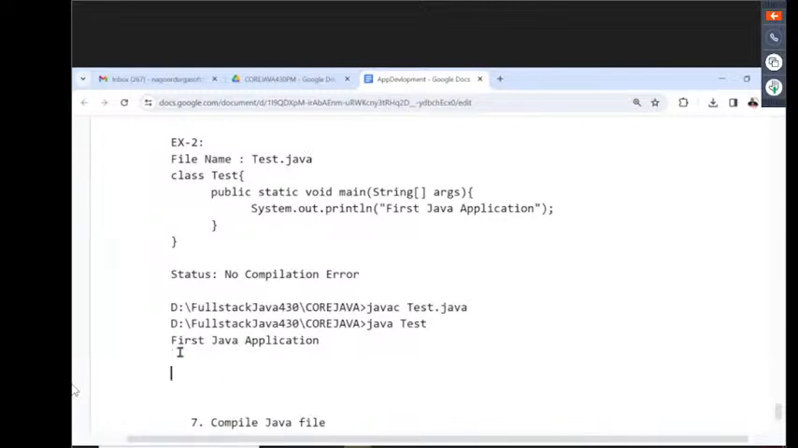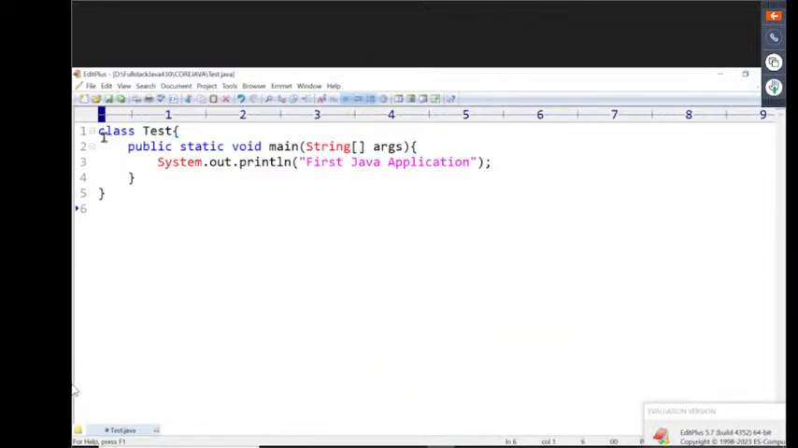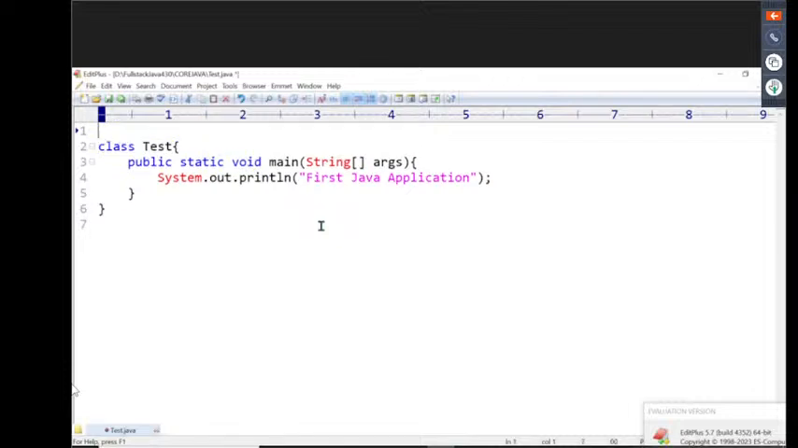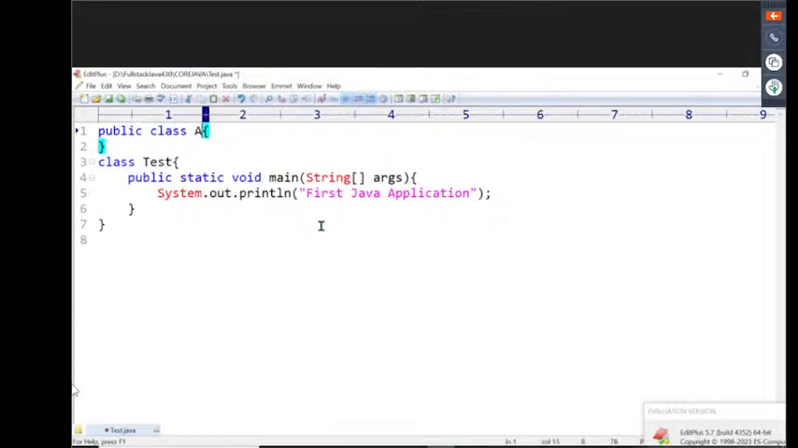So this is completed. Next is the third example I'm providing. Try to understand it now. For example, now I want to take a public class A. Tell me, here, how many classes have I written? Two classes I have written. What are the two classes now? Test class and A class.